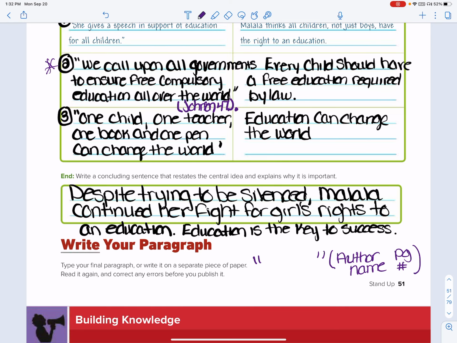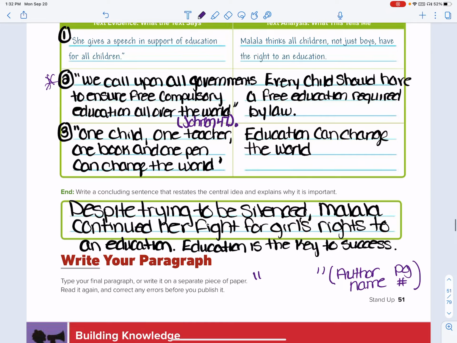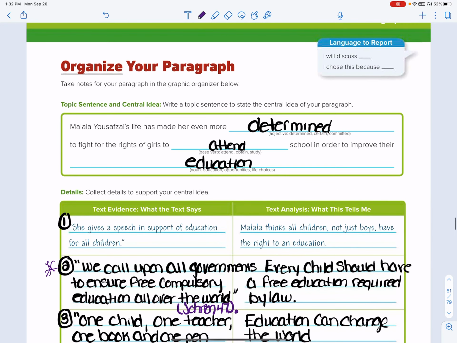So if I was going to start writing this, and I move down here, they want us to write the topic sentence to state what we're talking about. Okay, so we could start this with: Malala Yousafzai's life has made her even more determined to fight for the rights of girls to attend school in order to improve their education, period. Okay, that could be your first sentence.